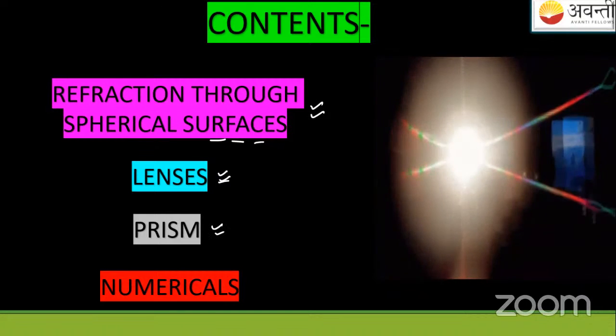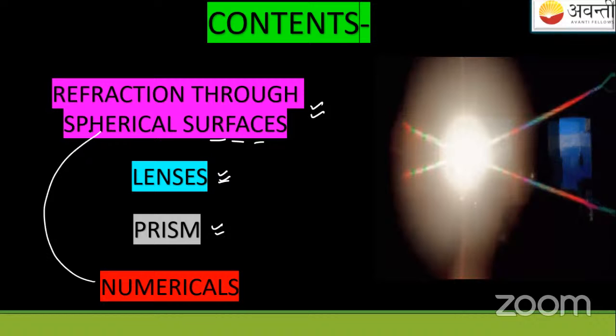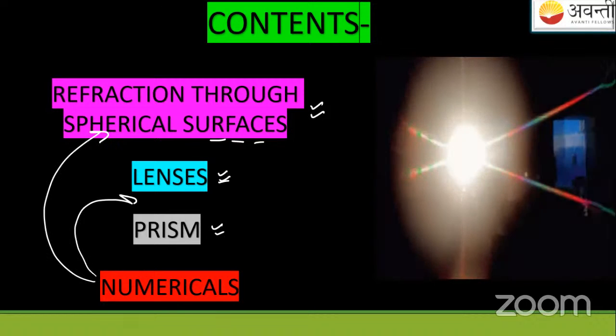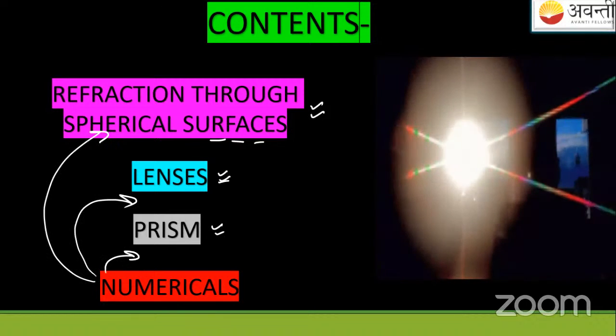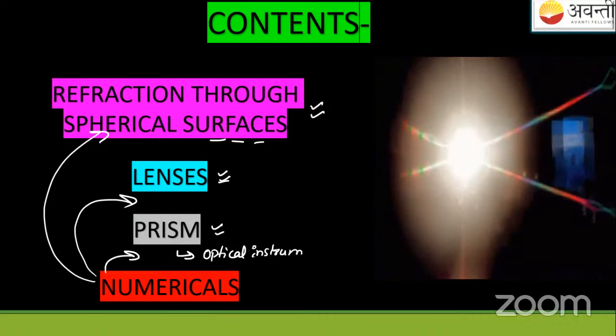Also, we'll do some numericals in between. This is the complete scenario of the remaining chapter. After prism, I'll ask you if you want the lecture on optical instruments, then it's fine. Otherwise, we'll skip it. I'll give it as homework to read from the NCERT, maybe XII, and then we'll directly proceed towards wave optics.